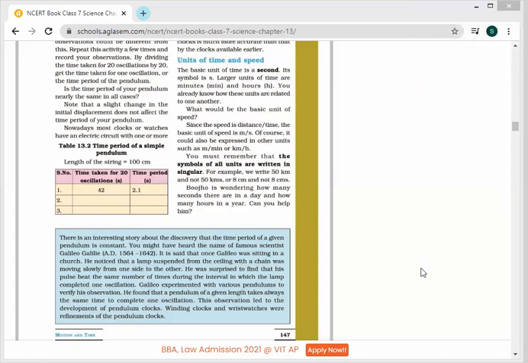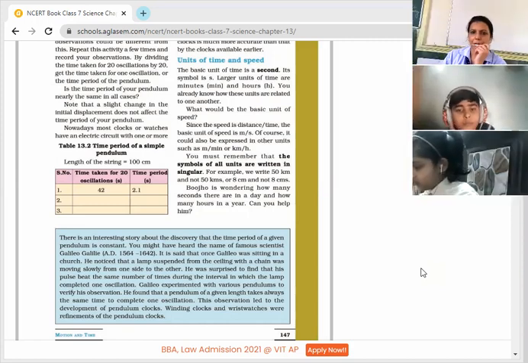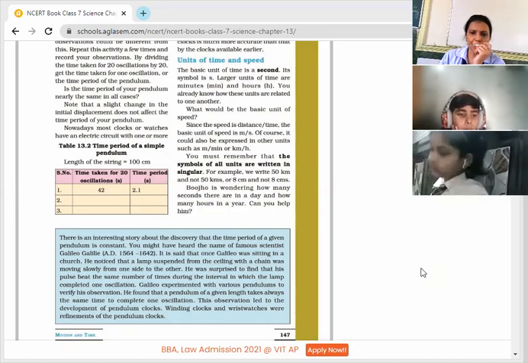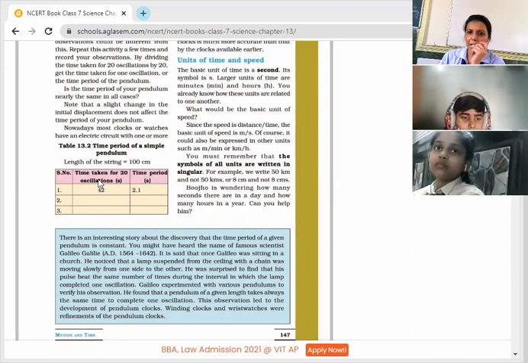In the previous class, we discussed speed, the different types of speed and how to measure it. We discussed the simple pendulum and how we can calculate the time period of a pendulum. Next come the units of time and speed.